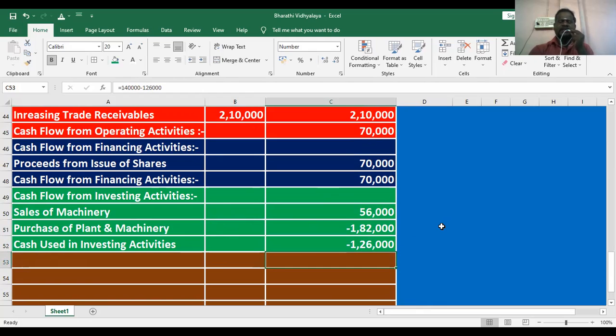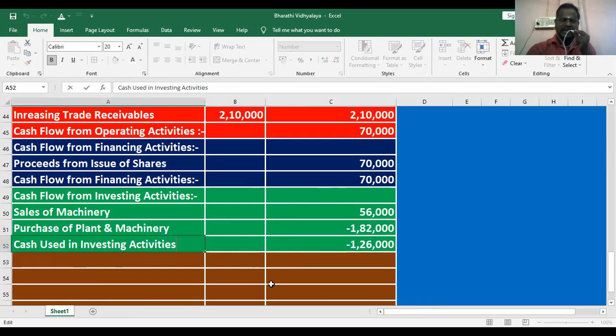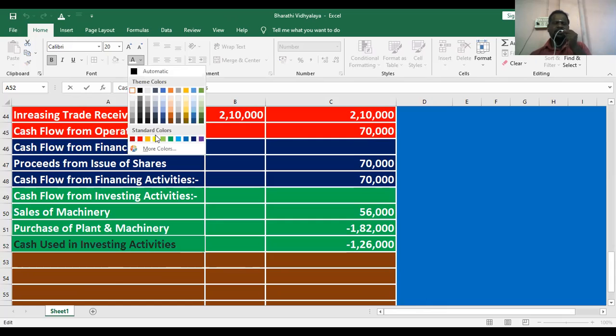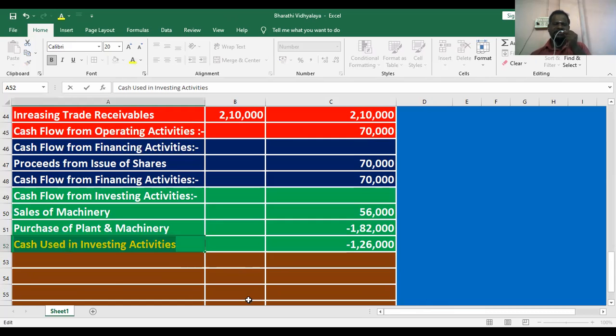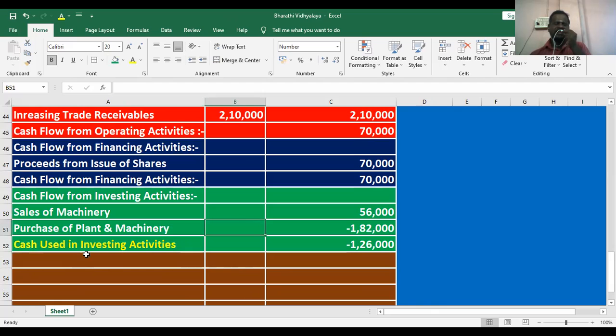The net value is minus 1,26,000. Whenever the answer is minus, instead of cash flow it is mentioned as cash used. Why? Because cash goes out, we are utilizing the cash. That's why it is mentioned as cash used in investing activity.